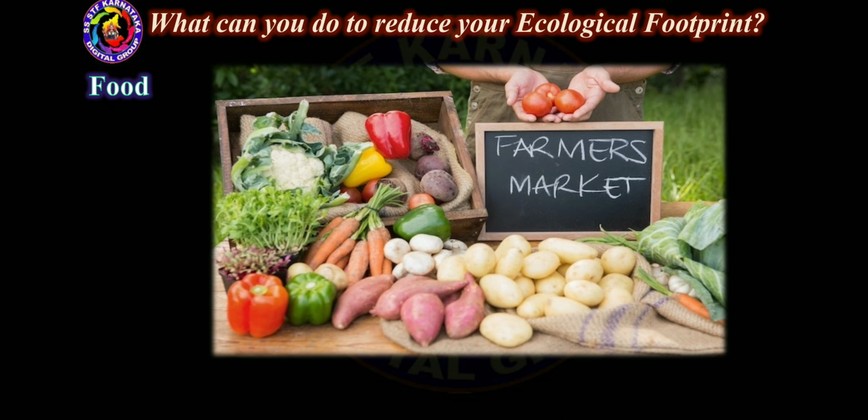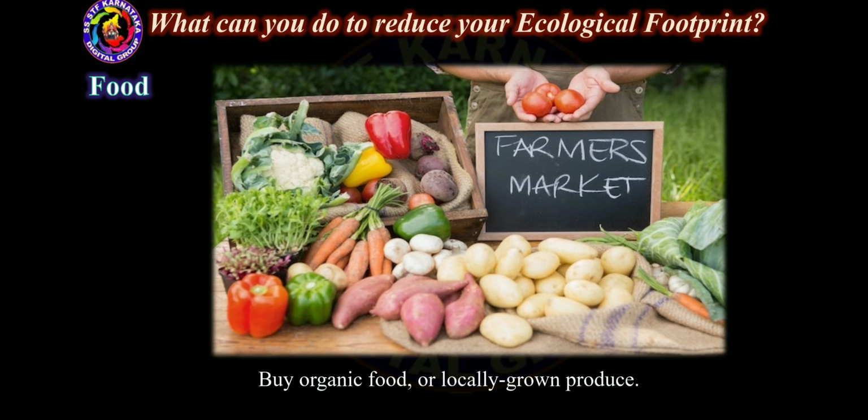So let's come to what you can do to reduce your ecological footprint. Here are some of the topics and subtopics given to reduce our ecological footprint. For example, take food.